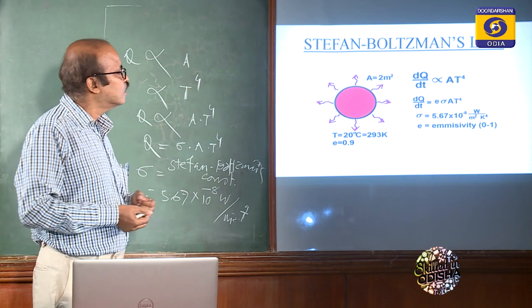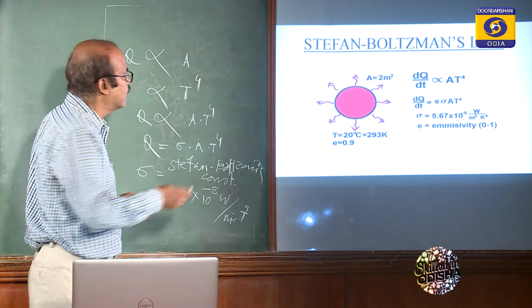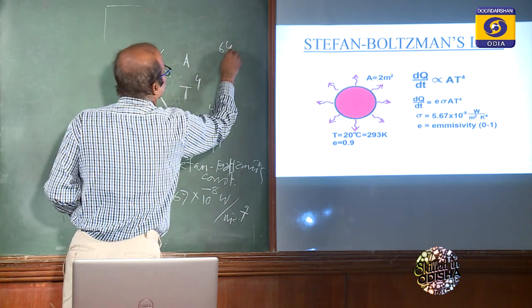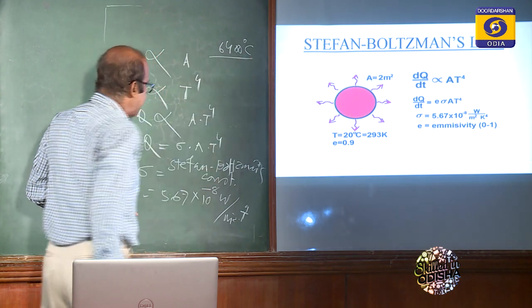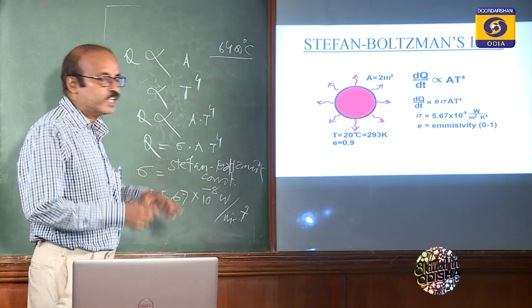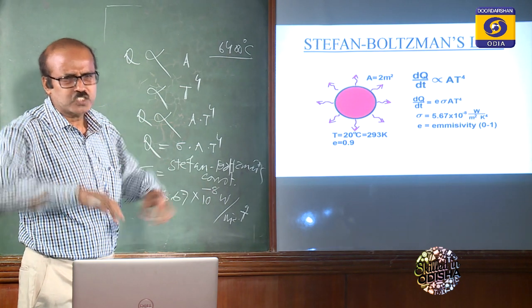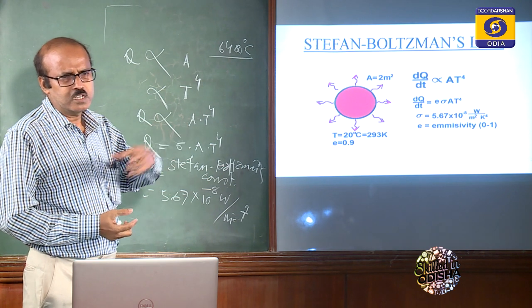The average temperature of the surface of the sun is 6400 degree Celsius, and we apply the Stefan-Boltzmann's constant, then we will get how much heat radiation is coming to everywhere.